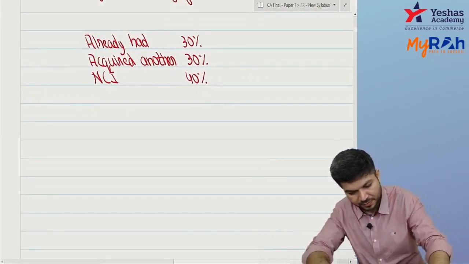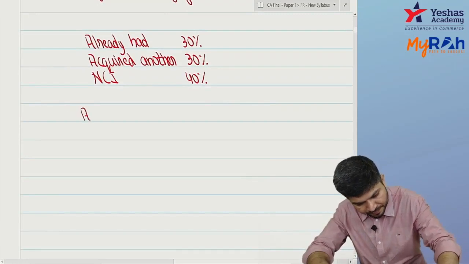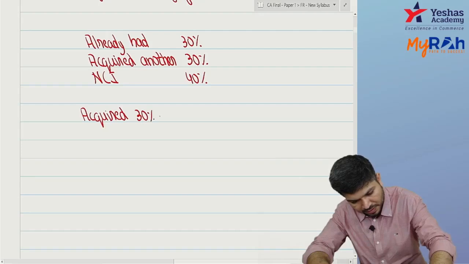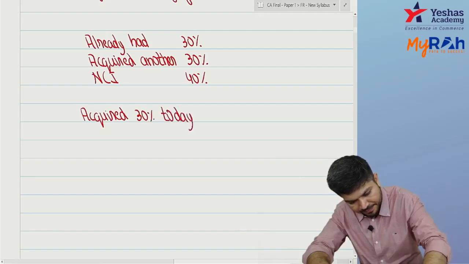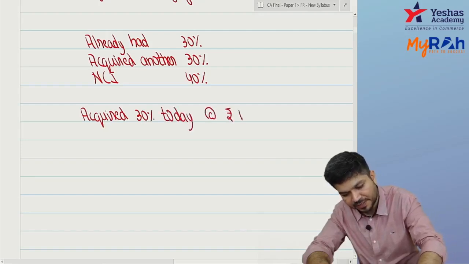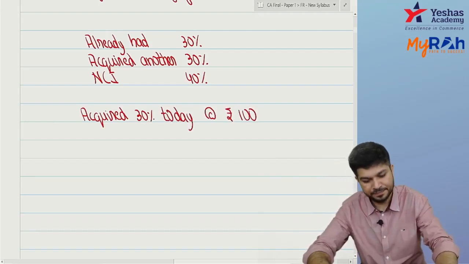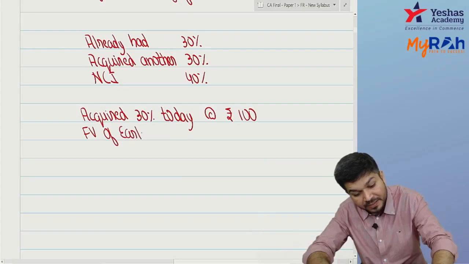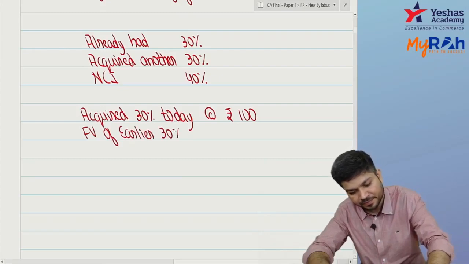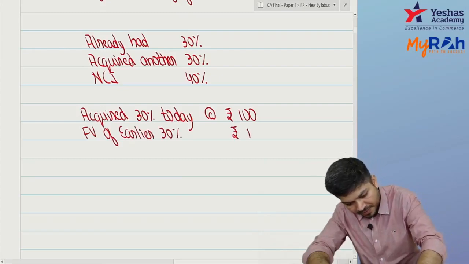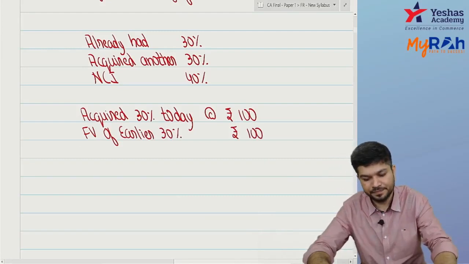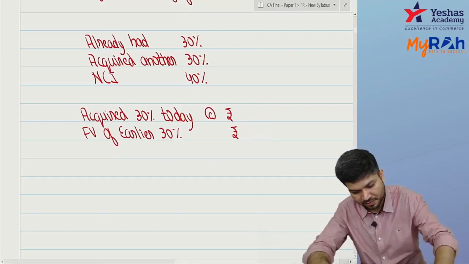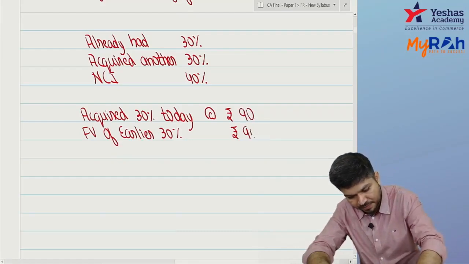Okay. So you acquired 30% today at rupees, say for example, 100. Fair value of the earlier 30%, can I say that is also rupees 100? Let me make it 90, this becomes simpler.